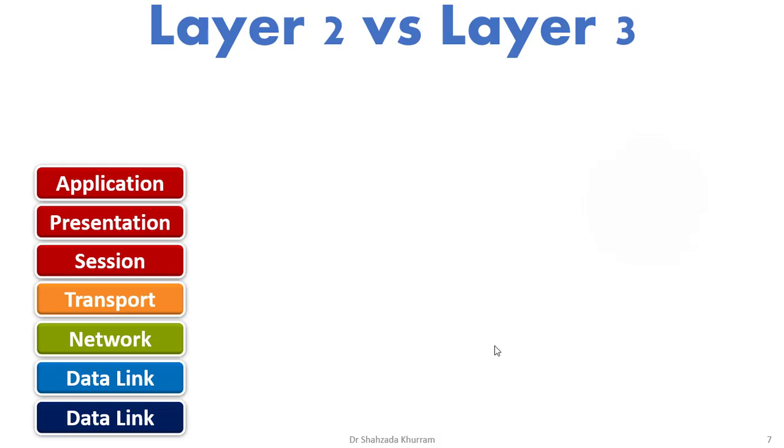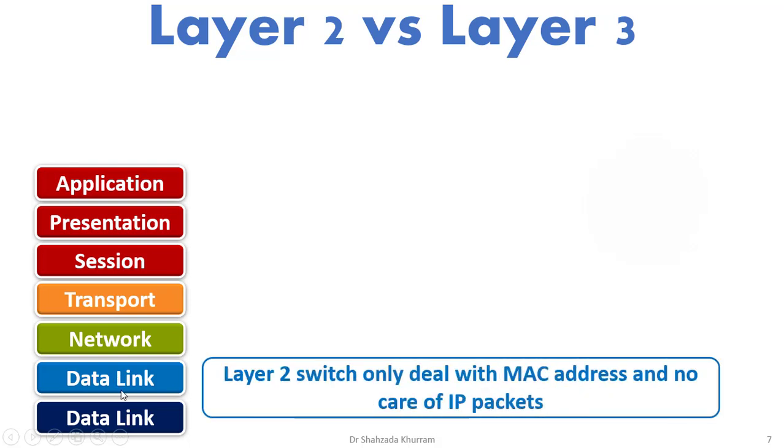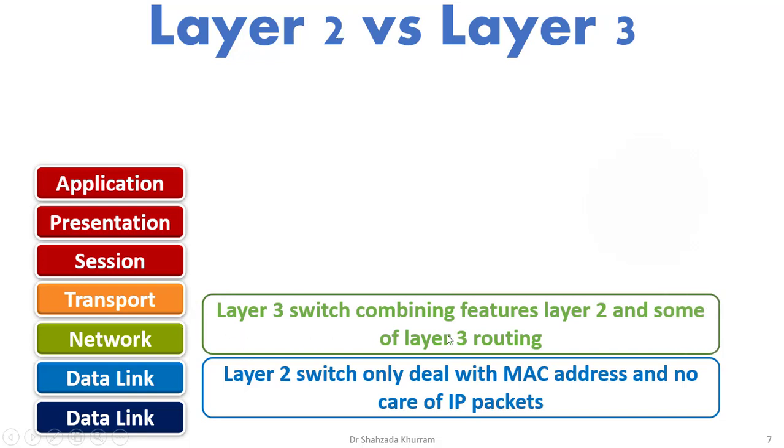So let's talk about layer 2 versus layer 3. Normally every switch is basically built for layer 2, but some switches have layer 3 capability as well. Here is the OSI model. Layer 2 means data link. A layer 2 switch only deals with MAC addresses and doesn't care about IP packets, because IP packets belong to network layer 3. A layer 3 switch combines layer 2 features and some layer 3 routing, meaning it has both layer 2 and layer 3 functionality.